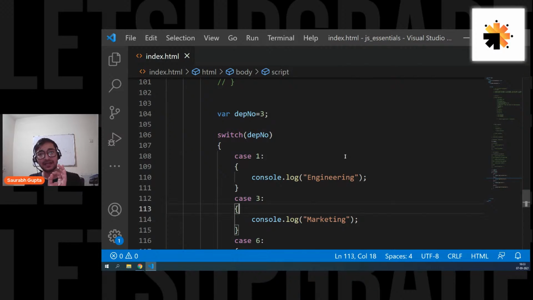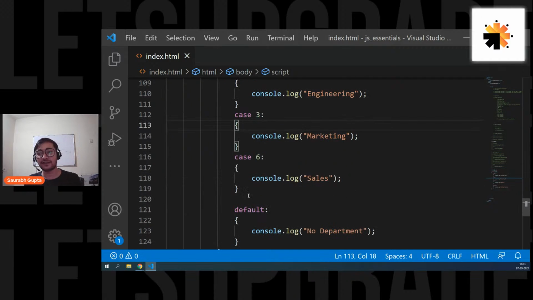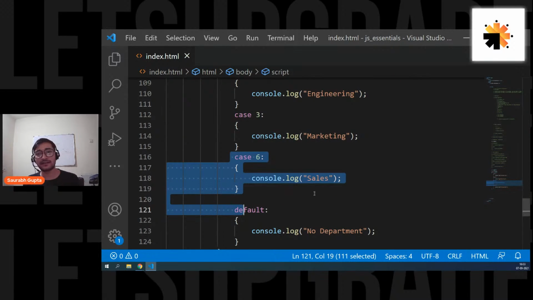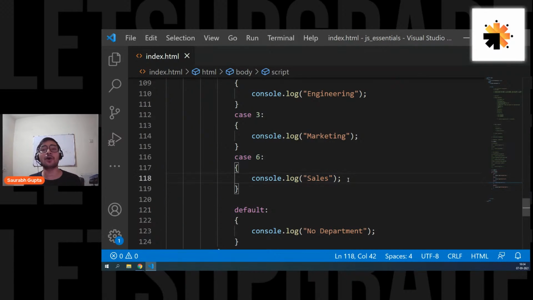So remember, guys, this is a concept in switch. It's called fallout in switch statement. That means whenever a case executes, after that, all the other cases will also execute. Like, we didn't see engineering because that is not a matching case. This case was matching because department number is 3. So we printed marketing. But once the case is resolved, after that, all the cases that are there will be executed. That's why we can also see sales and no department. So this is a problem. This is called fallout in switch statement.